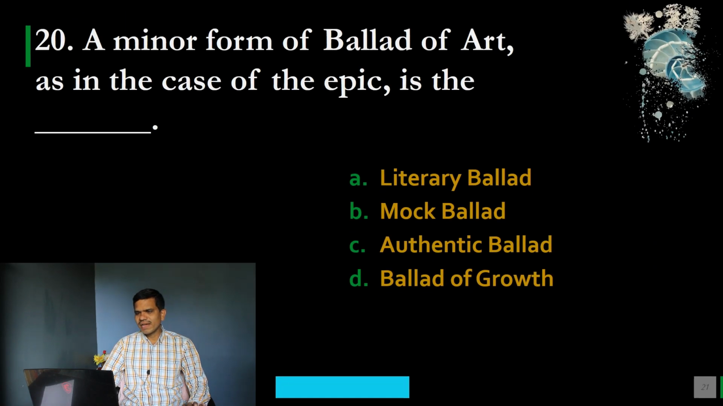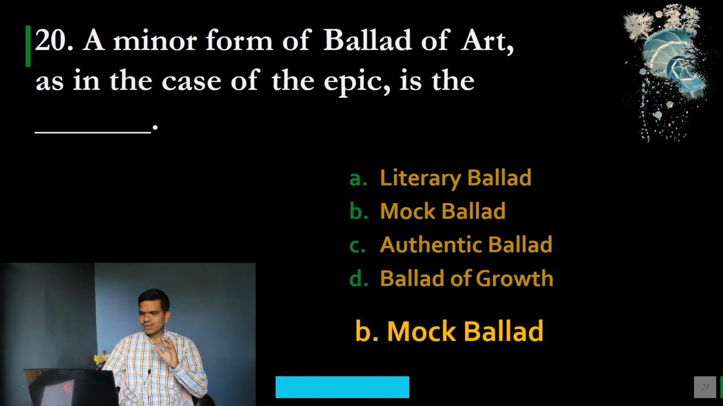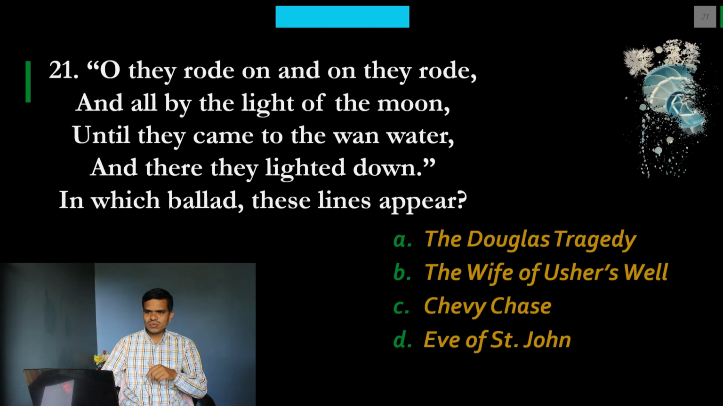Next question. A minor form of Ballad of Art, as in the case of the epic, is the dash. Options are A, Literary ballad, B, Mock ballad, C, Authentic ballad, and D, Ballad of Growth. So please note down your option, and the correct option is B, Mock ballad. So it is a minor form of Ballad of Art, mock ballad. Next we have